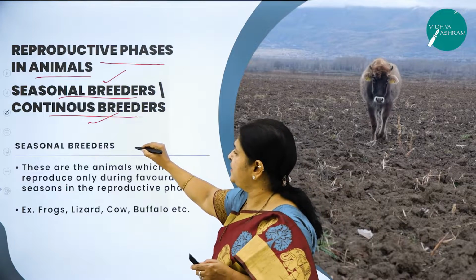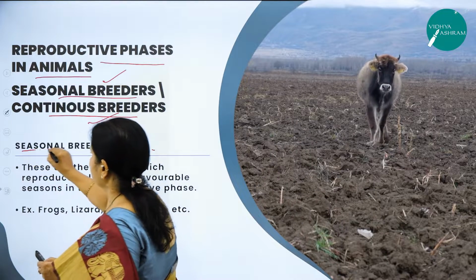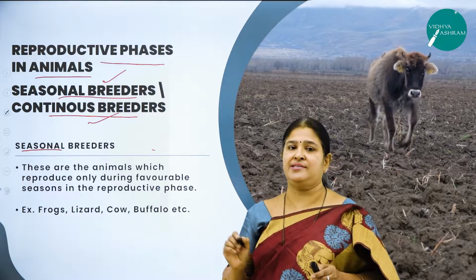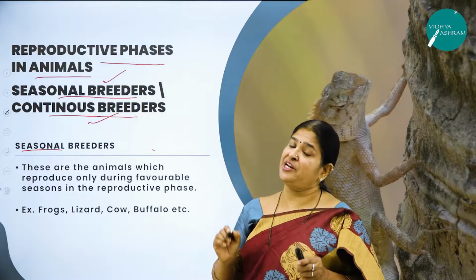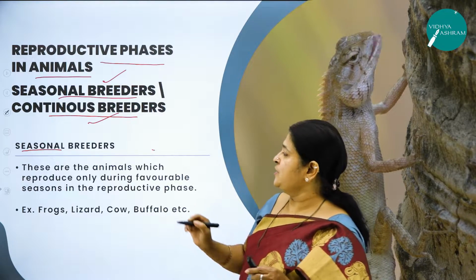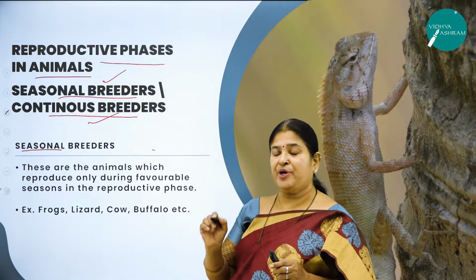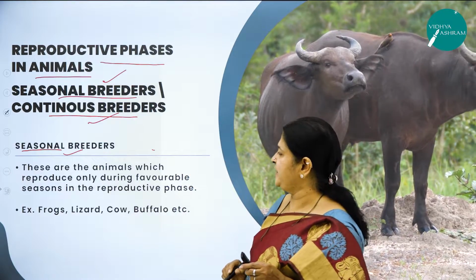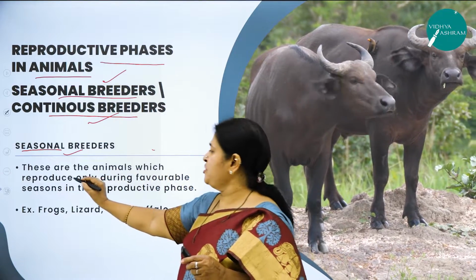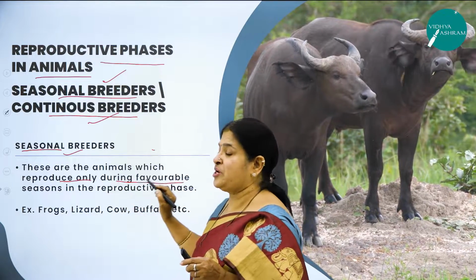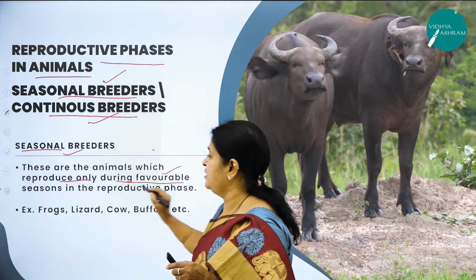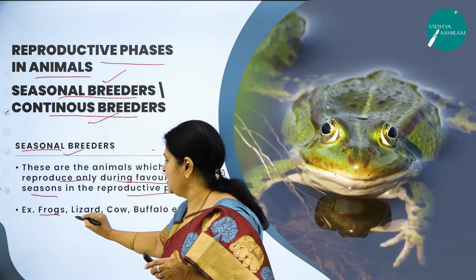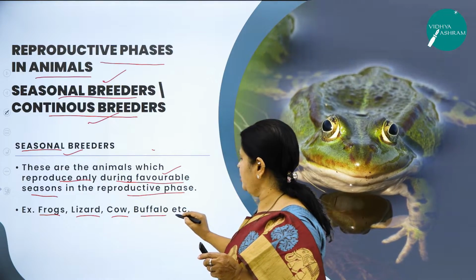So what are seasonal breeders? The very word itself will tell you. These are the animals which reproduce only during favorable season. So the climatic conditions are very much important for the animal to breed. So those animals which reproduce only during a particular favorable season are called seasonal breeders. What are the examples? Frog, lizard, cow, buffalo, etc.